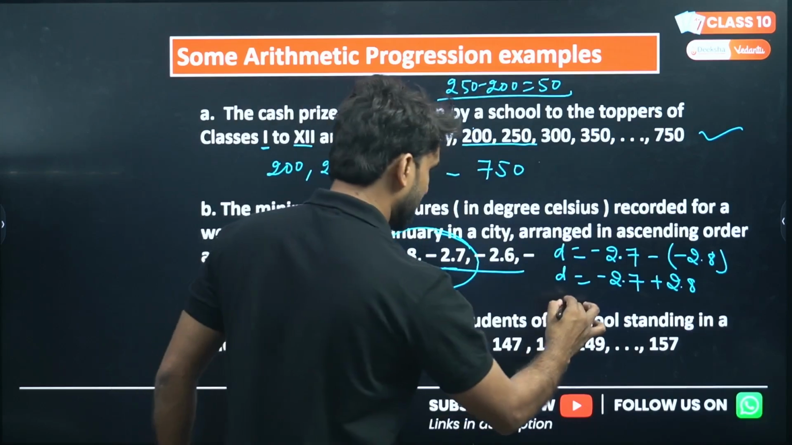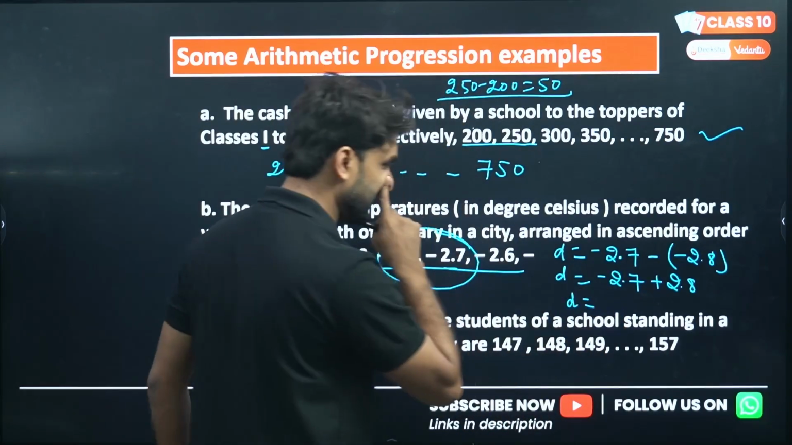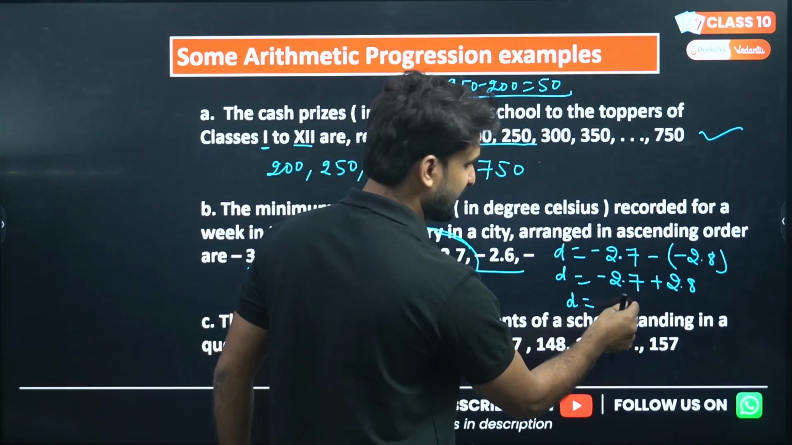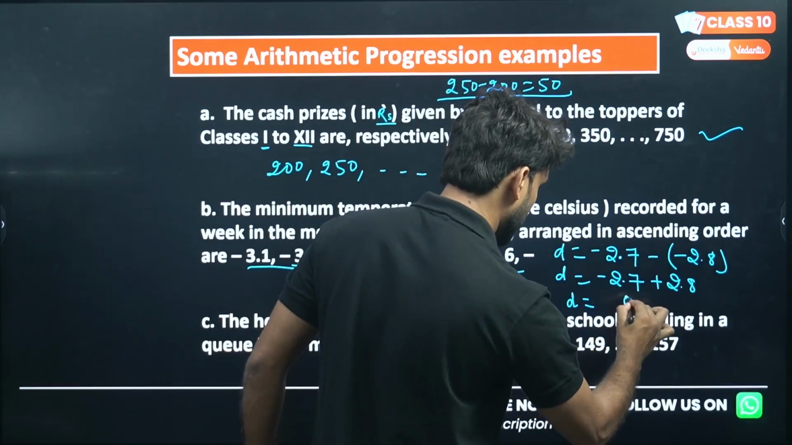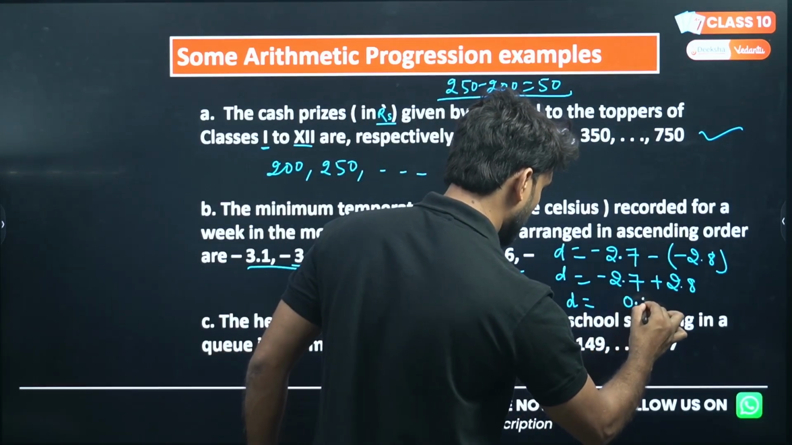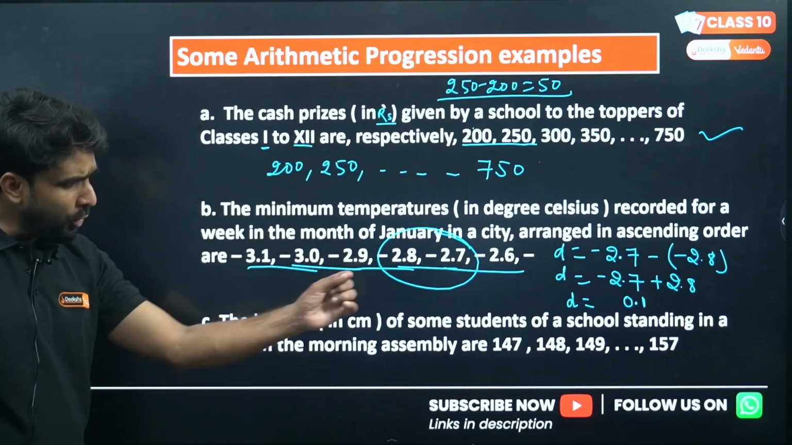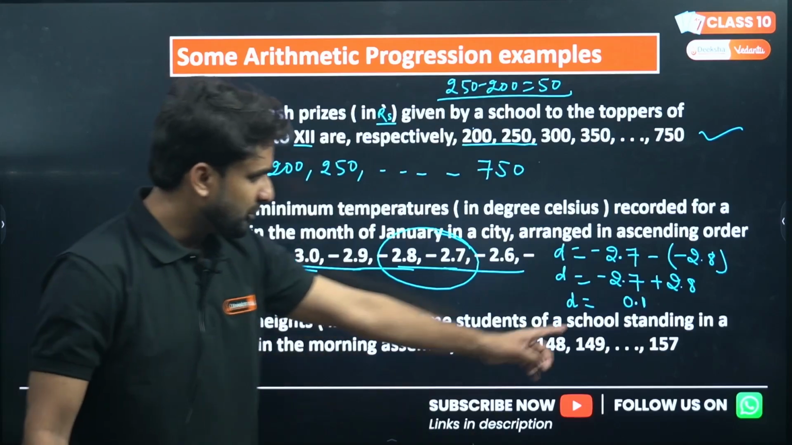So what will be the common difference? 2.8 minus 2.7, hope you have understood, that will be 0.1. So this will be the common difference.